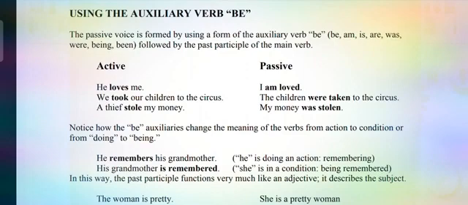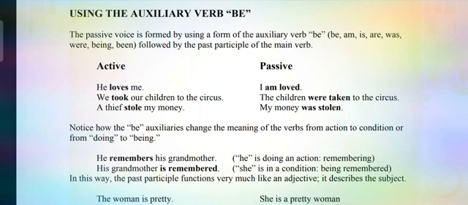Second example, that is, we took our children to the circus. हम लोगों ने अपने बच्चों को सर्कस दिखाया या सर्कस ले गए. The children were taken to the circus. बच्चों को सर्कस में ले जाया गया. This is the meaning of this sentence. A thief stole my money. एक चोर ने मेरी जो भी मनी थी या फिर जो भी मेरे पास पैसा था उसको चुरा लिया. My money was stolen. मेरा पैसा चुरा लिया गया.